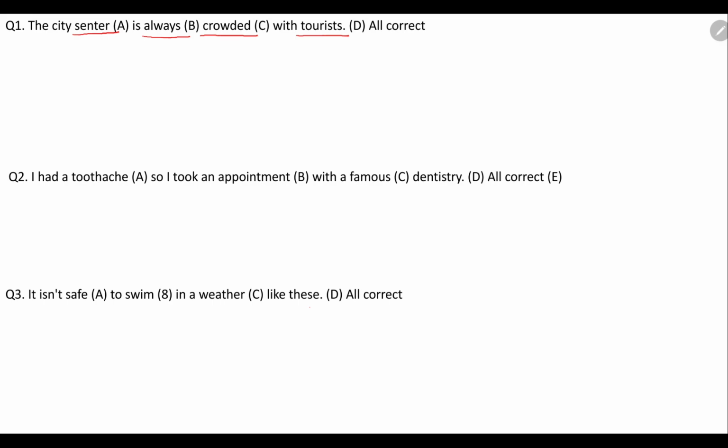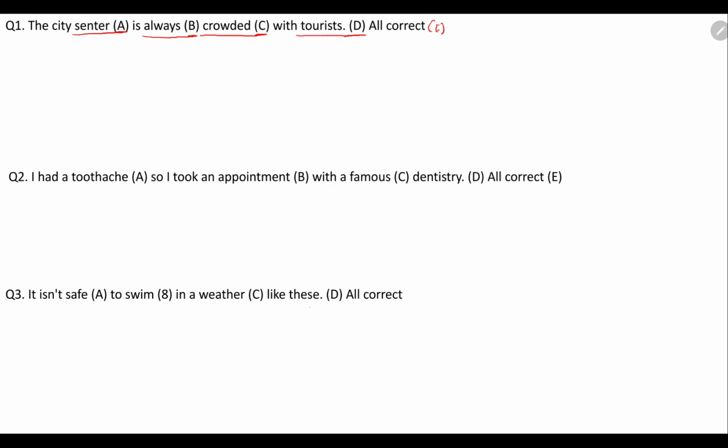So in this particular sentence we can find that the city center is always, I have underlined 4 words. First one is center, which I have given as option A. Second is option B, which is always. Option C is crowded. Option D, tourist, okay. A, B, C, D, okay. And you have to prefer for option number E, which I have not mentioned here. Here you can write option E, which is all correct, okay. So there are 5 options, you have to choose one.